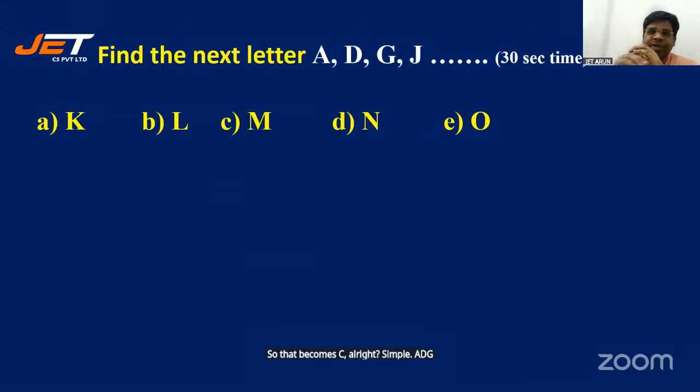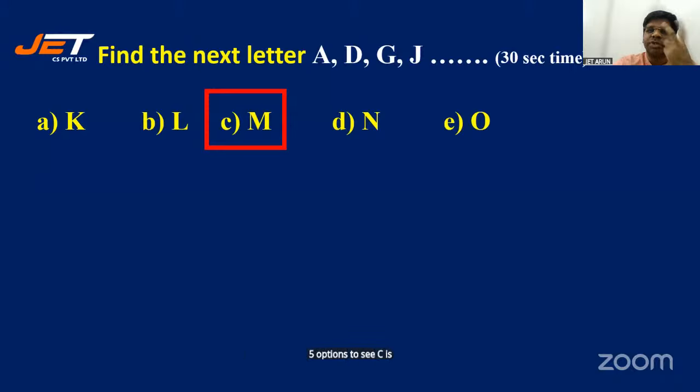A, D, G, J. Yeah, I got the answer. Do you also get the answer? I'll reveal the answer because I got it. Some say C. What is C here? Yeah, right. It's M. Correct. Among the 5 options, C is right.